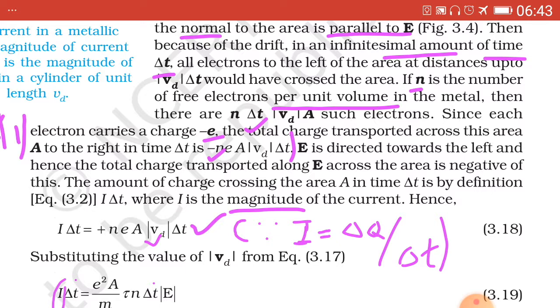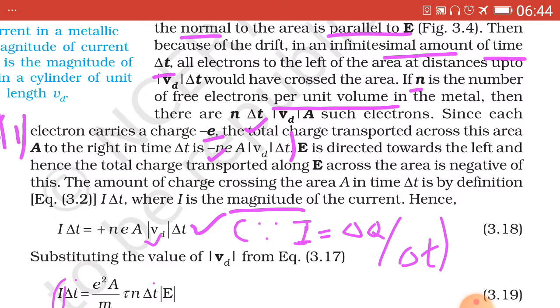Now, as the electronic charge is minus e, the total charge transported to the right in time delta t will be equal to minus n e A |Vd| delta t, which has been tick marked. Why? Because in the above equation we have to multiply by minus e, as the electronic charge is minus e.